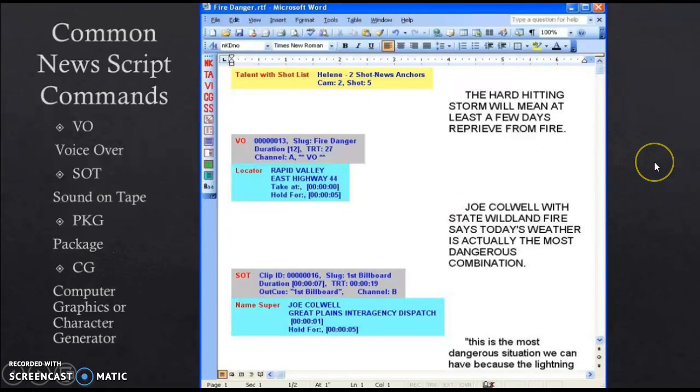And that is pretty much the fundamentals of knowing what to write for a news script.